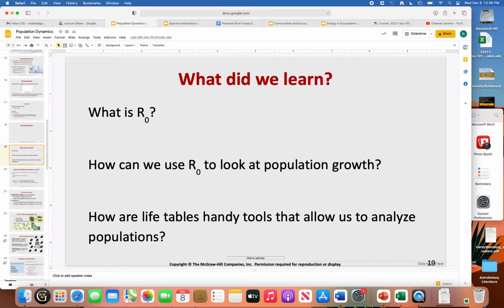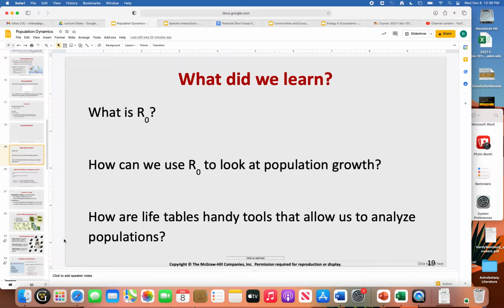We can also use the net reproductive rate to look at population size in the future. All right, so we did that equation where Nt+1 equals Nt times R0. All right, we're looking into the future using our net reproductive rate. All right, so looking kind of at that life table that we used, how can we analyze populations? We kind of just answered that. All right, we can look at populations into the future. We can look at their reproductive rate. We can look at their survivability. All right, so life tables, super handy.